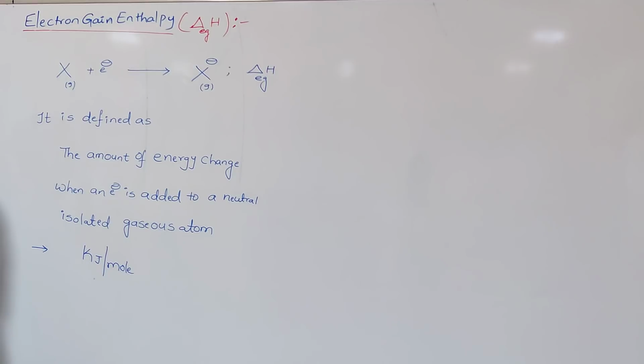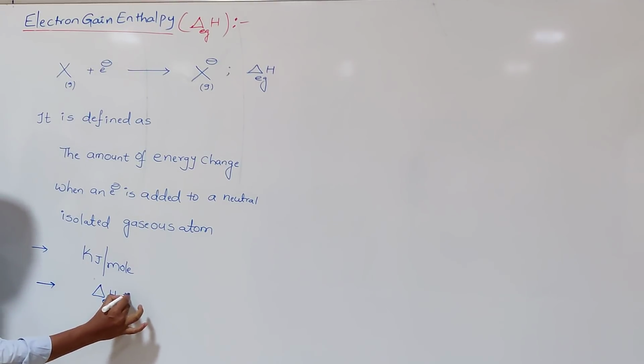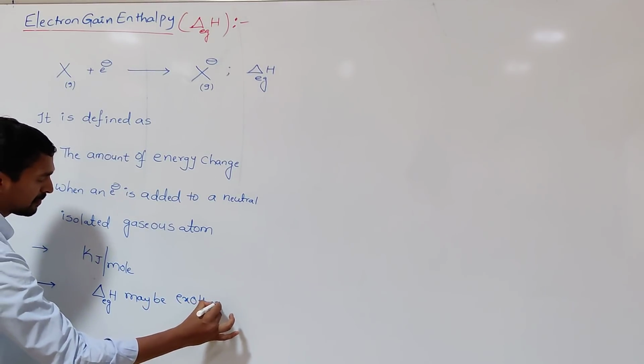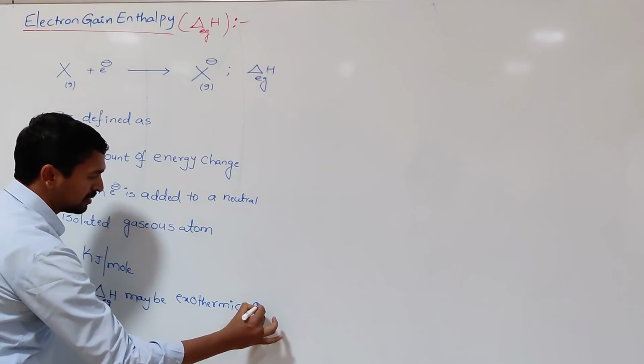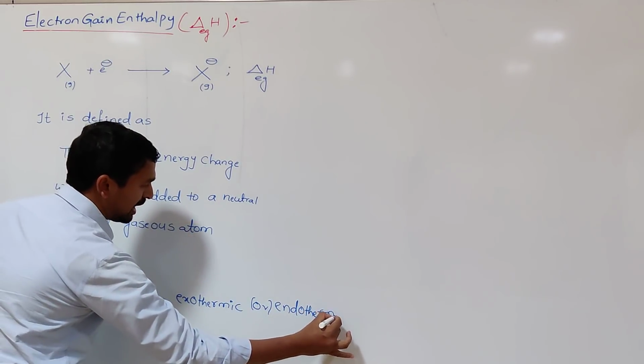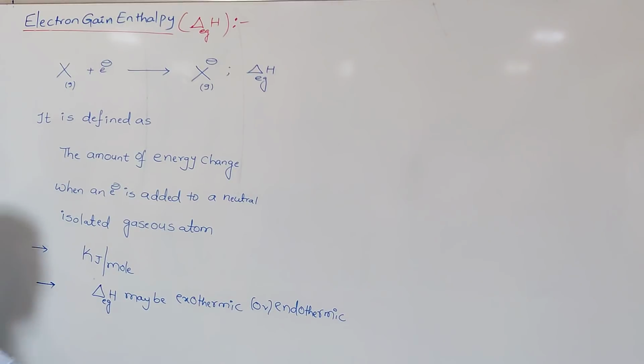In the ionization enthalpy, always the amount of energy is added to remove an electron from the isolated gaseous atom, but here the energy or the enthalpy change, the delta EGH, may be exothermic or endothermic. Whereas in the ionization enthalpy, it is endothermic.